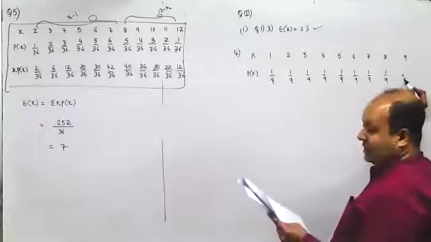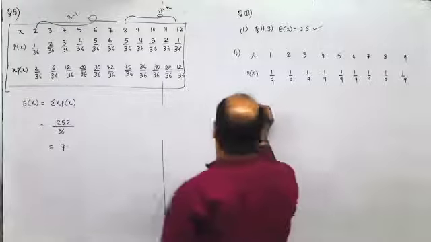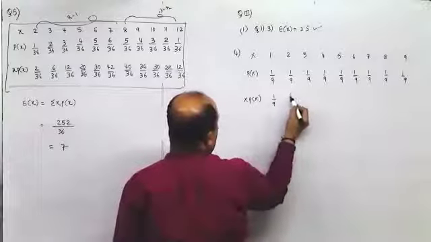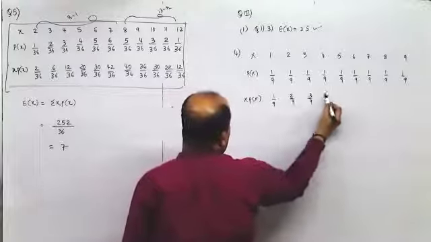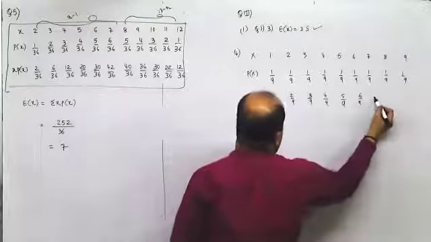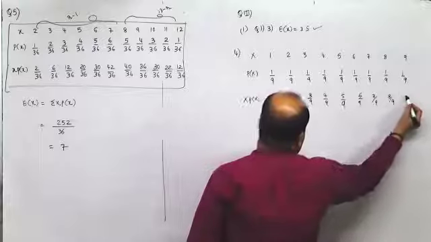Now they have asked you what is E of x. E of x would be x into px added. So this would be 1 by 9, 2 by 9, 3 by 9, 4 by 9, 5 by 9, 6 by 9, 7 by 9, 8 by 9, and 9 by 9.